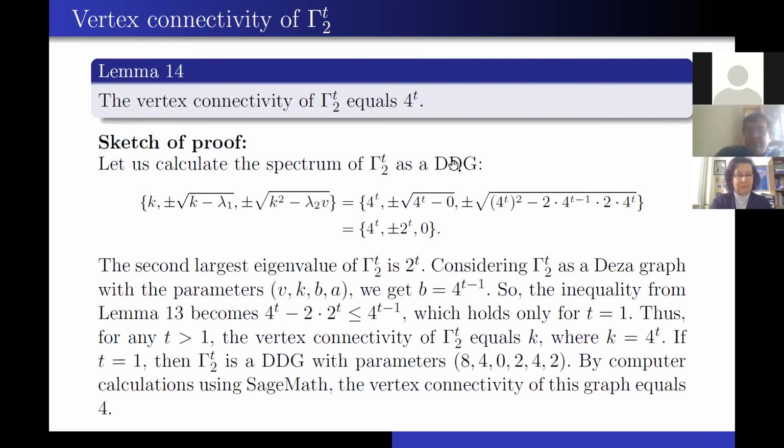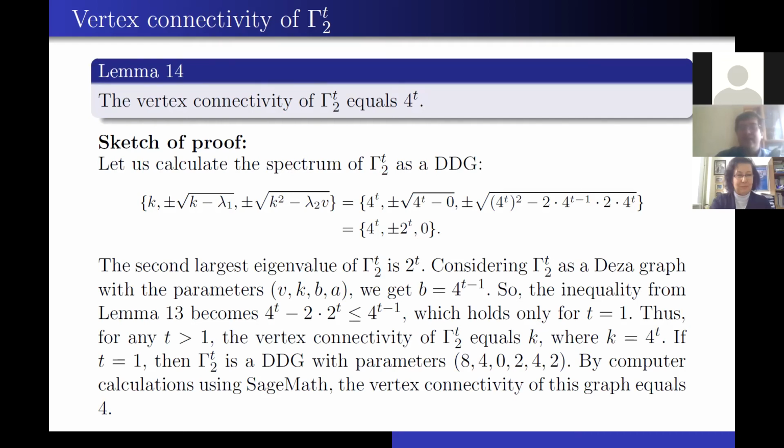First, we calculate the spectrum of such a graph as a DDG. So it has 4 to the power t, plus and minus 2 to the power t, and 0 as its eigenvalues. And the second largest eigenvalue of this graph is 2 to the power t.